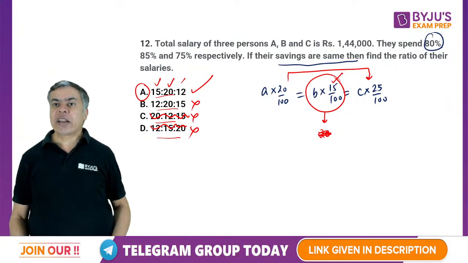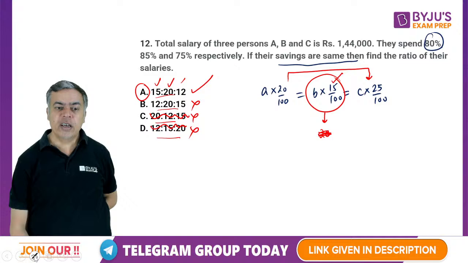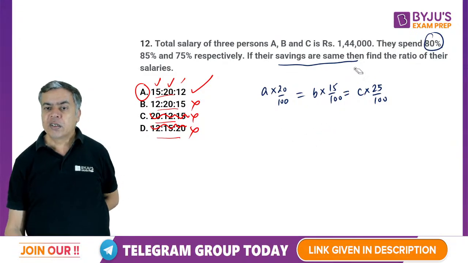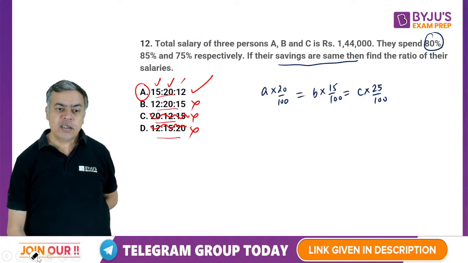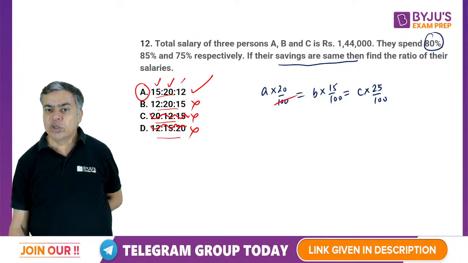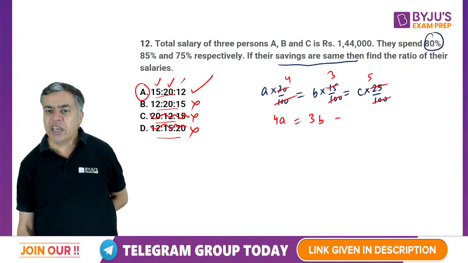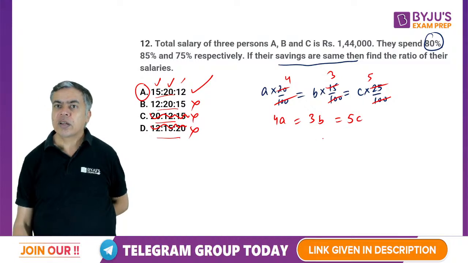Otherwise, this was the ratio, right? What I solved, I actually solved it using a simple method. Okay, first you cancel this. 5 into 4, 5 into 3, 5 into 5. So it becomes 4A equal to 3B equal to 5C, right?